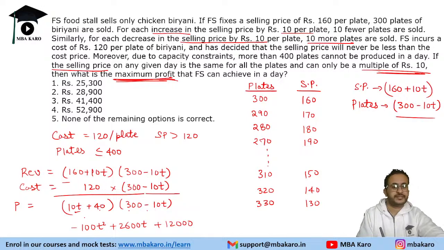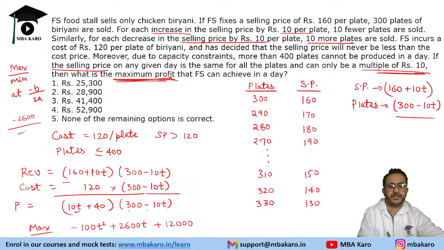Now this is the profit, and we need to find the maximum value of it. We know that a quadratic expression is maximum or minimum at minus b upon 2a. So this is minus 2600 upon minus 200, that is 13.